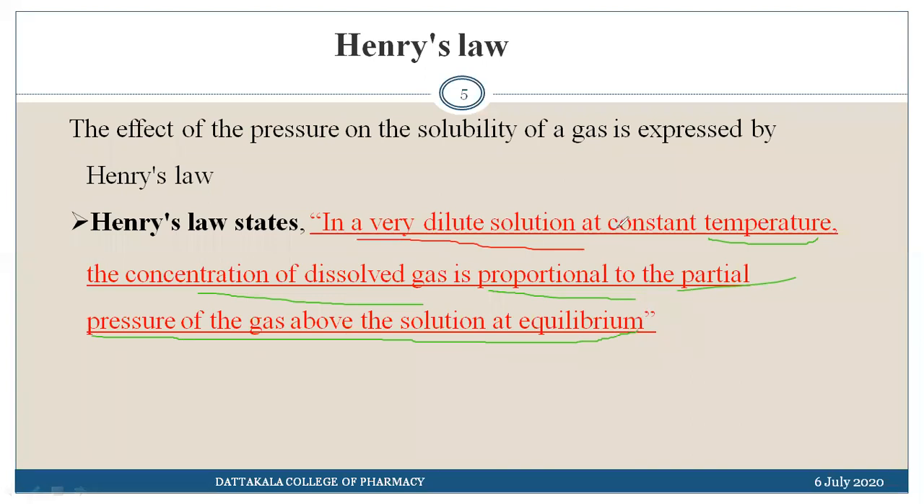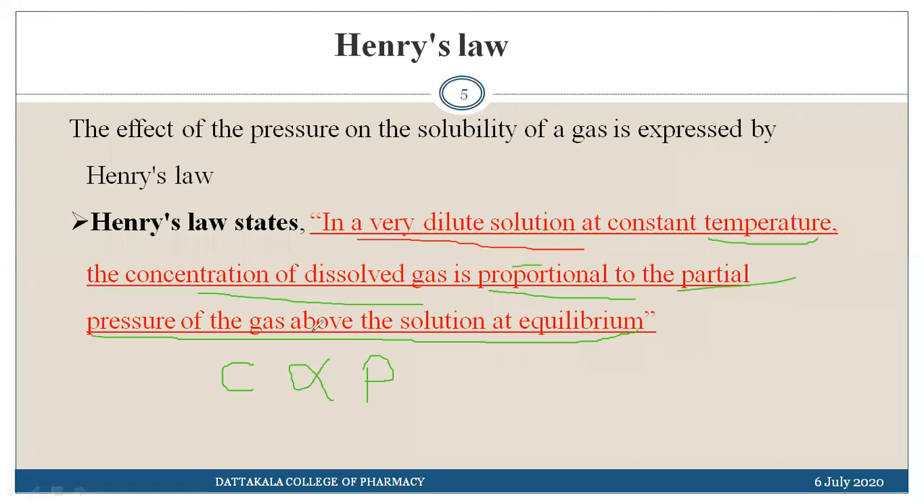In a dilute solution at a constant temperature. So these two conditions are very, very important. What happened? The concentration of dissolved gas. Let us see, C is the concentration of the dissolved gas in the solvent. This concentration is proportional to the partial pressure. So concentration is proportional to the partial pressure, which is present above the solution.